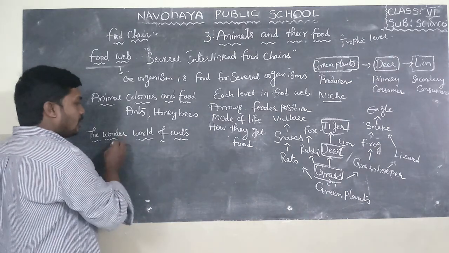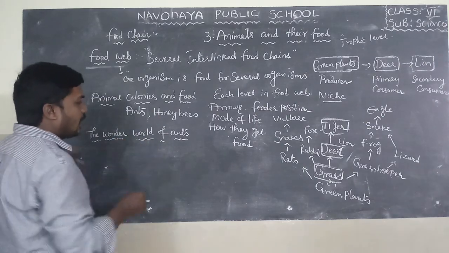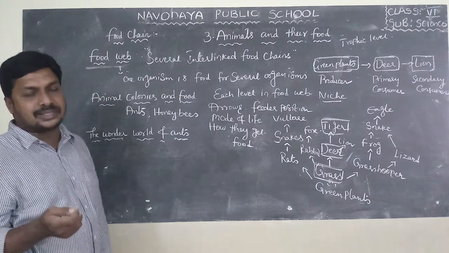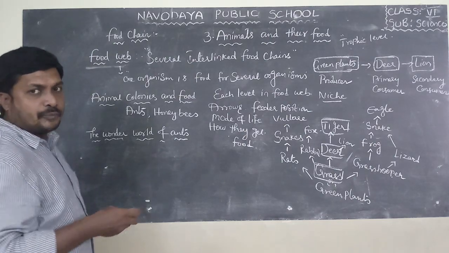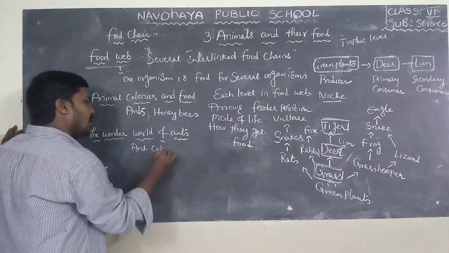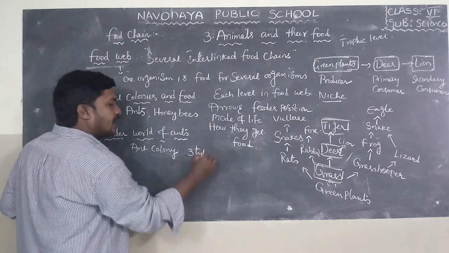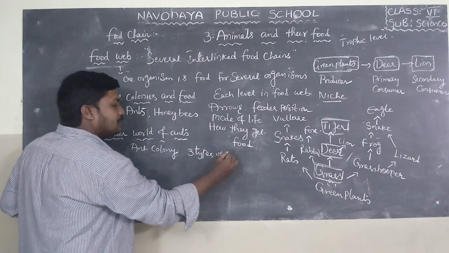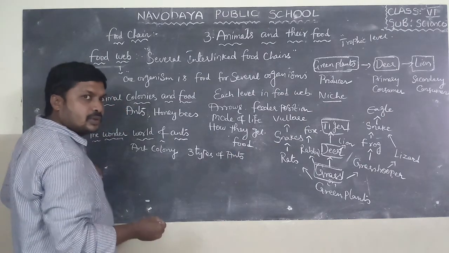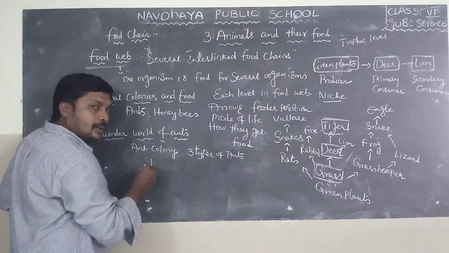I will explain about animal colony with a simple example, the wonder world of ants. Do you know? Ants are small insects. If you observe an ant colony, we can find 3 types of ants. First type is male ant.